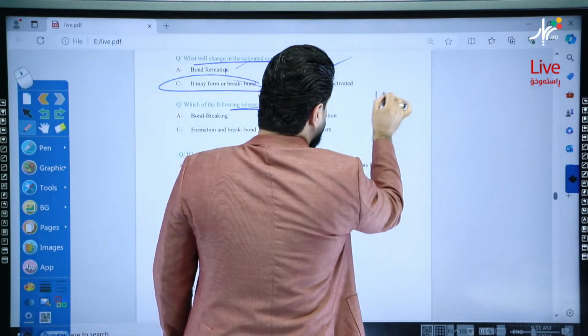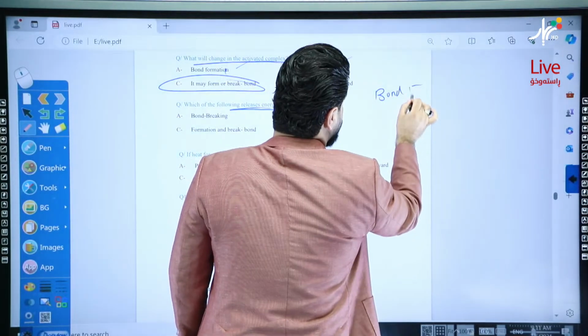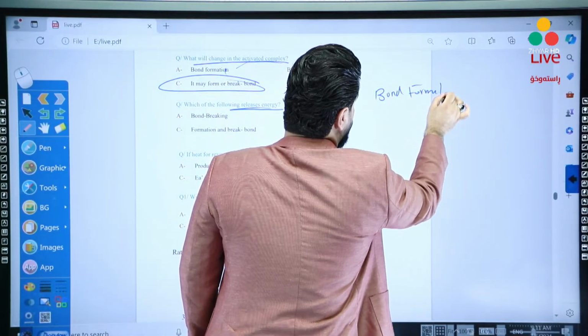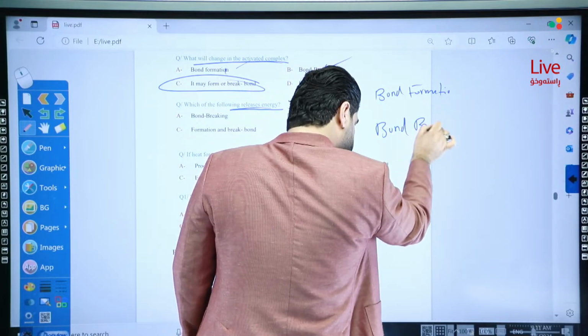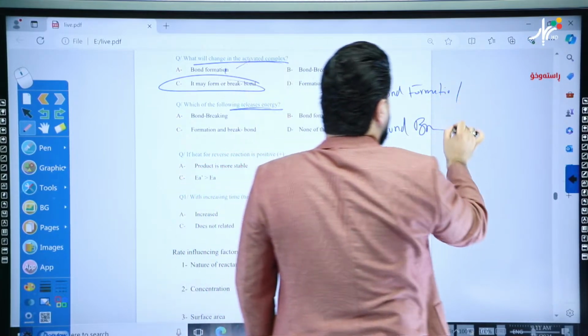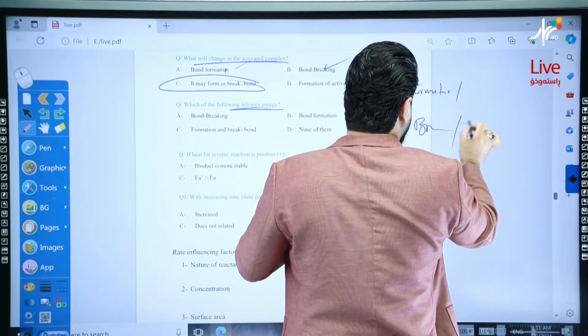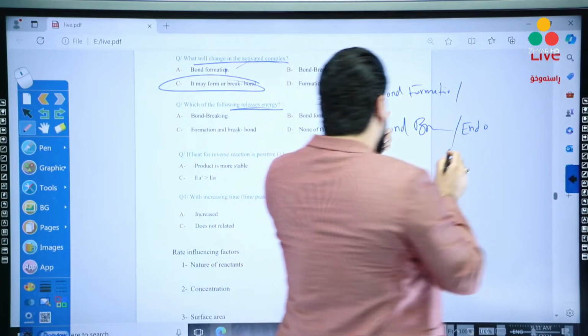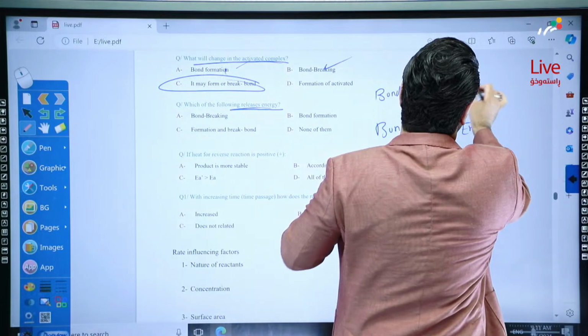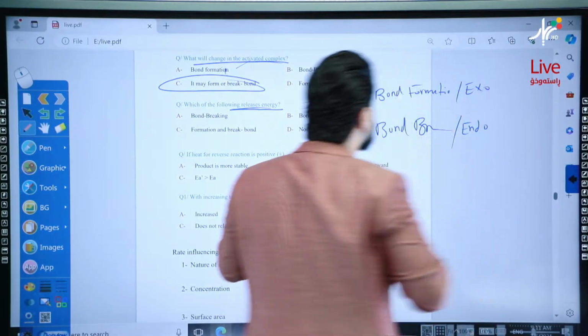Bond formation and bond breaking. Bond breaking is endo, it absorbs energy, and bond formation releases energy, it's exo.